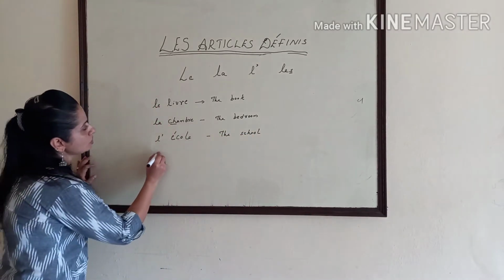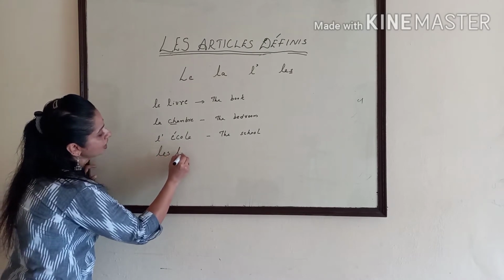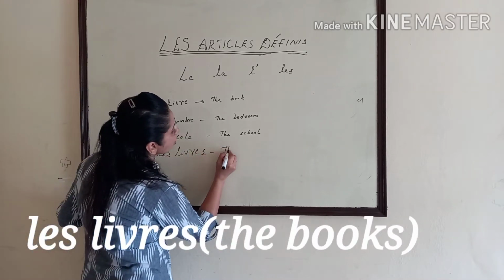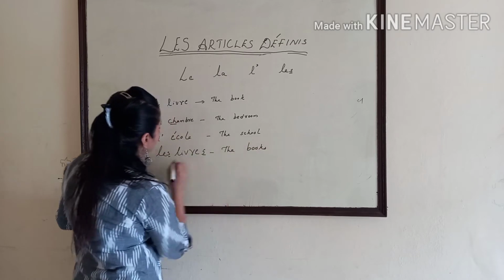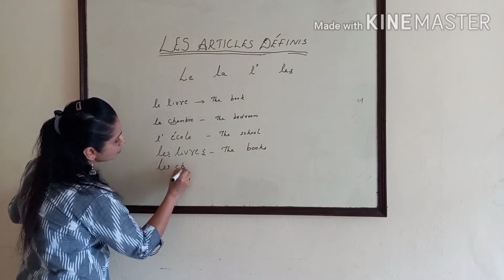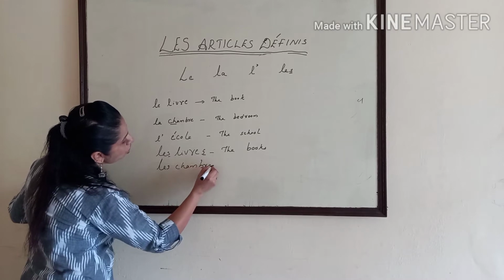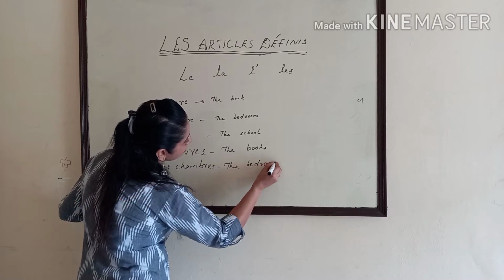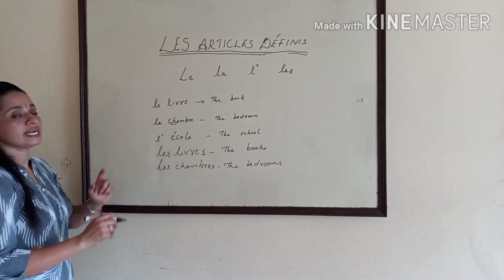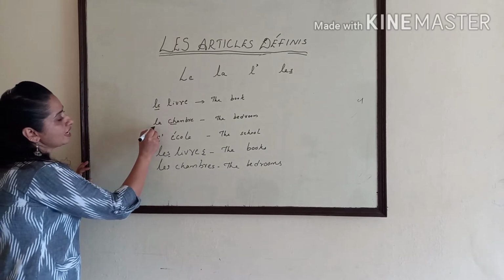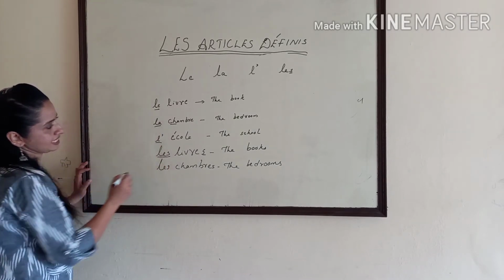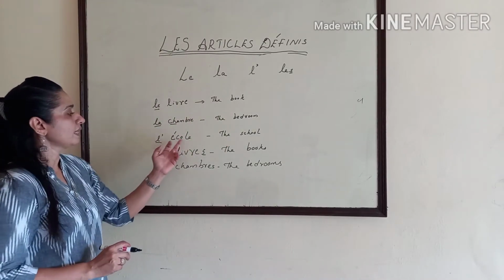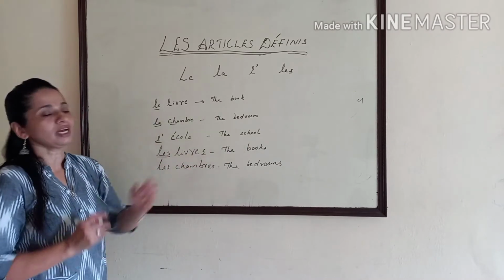Here we can use les. Livres, L-I-V-R-E-S. The books. Les chambres. That means the bedrooms. So this is how we use definite articles in French. Le, la, L apostrophe, L-E-S. Le livre, the book. La chambre, the bedroom. L'école, the school. Les livres, the books.